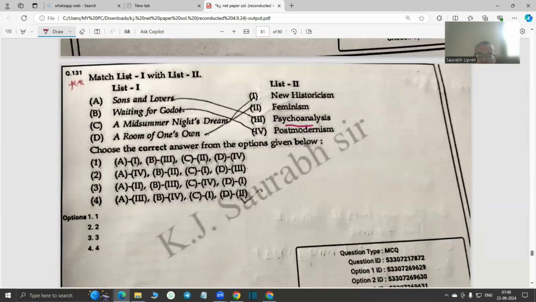Sons and Lovers is, of course, psychoanalysis. Waiting for Godot is postmodernism. A Midsummer Night's Dream shows new historicism. A Room of One's Own is feminism. So A3, B4. So I think this is the option.